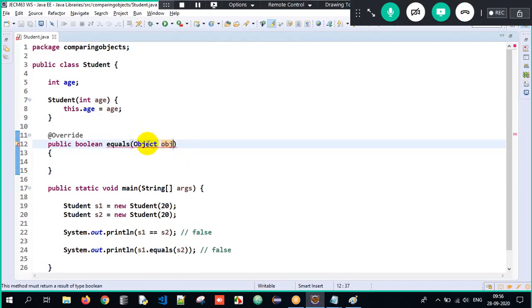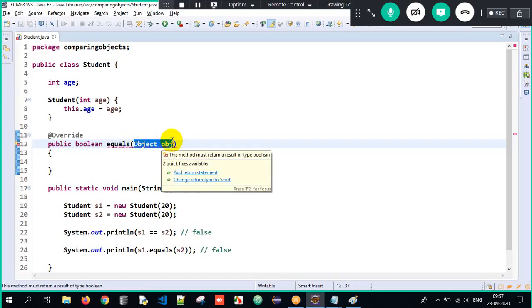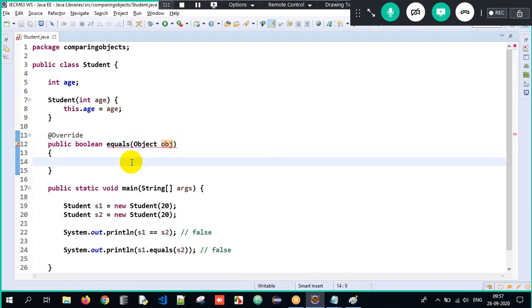Yes. Why? Sir, since it is taking Object obj here, and Object is the supermost class, I can compare any type of objects. Clear? And it is returning some boolean value. Okay, I have to return some boolean value. As of now, I'll return just false here.